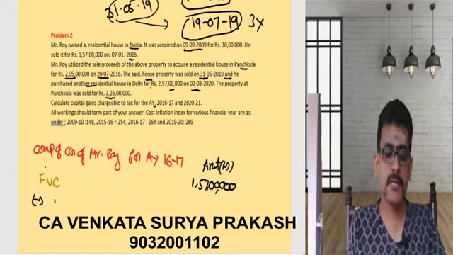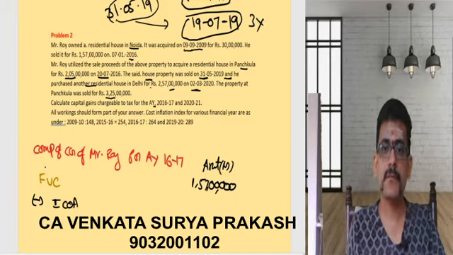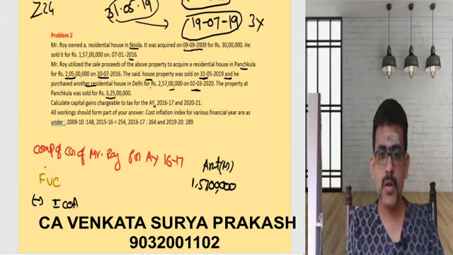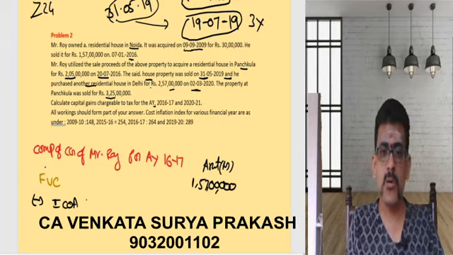Less, I need to consider something called as indexed cost of acquisition. What was the cost of acquisition? Why indexed cost of acquisition? Because the period of holding is clearly greater than 24 months. So now indexed cost of acquisition. So how do I do this?